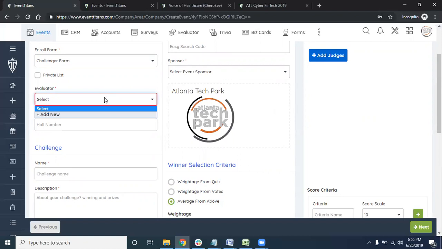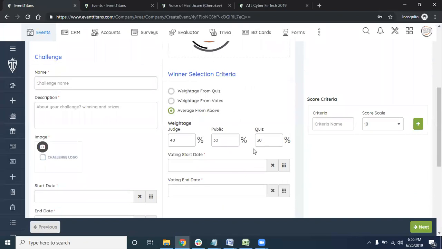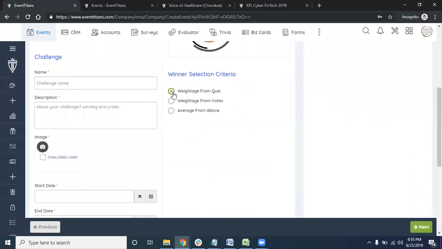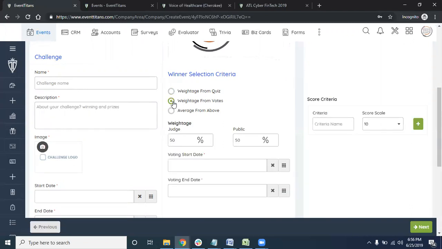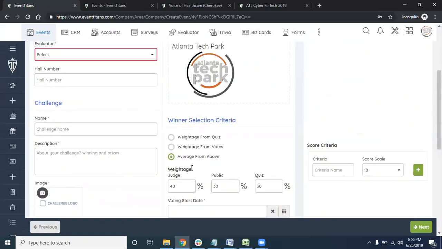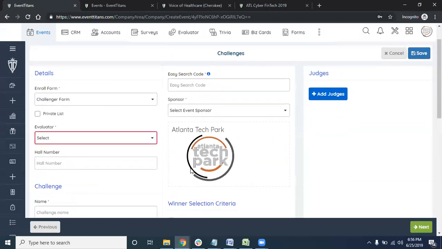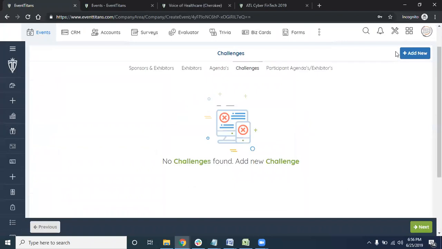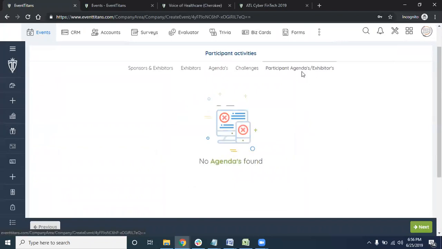You don't even have to look at the answers if there is a quiz. And if you want to say, here is the winner based on this particular quiz, you can have it. Or if you want to take the odds, you can say judges weigh 50%, public weigh 50%. Or you can say, I want to consider the quiz too, here is the weightage. This is the level to which we automated the complete challenges part, so you don't have to do any manual effort there either.